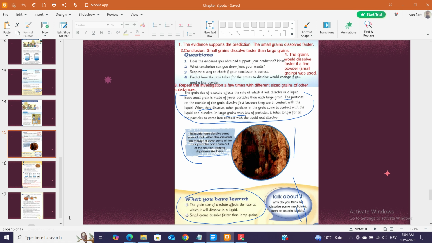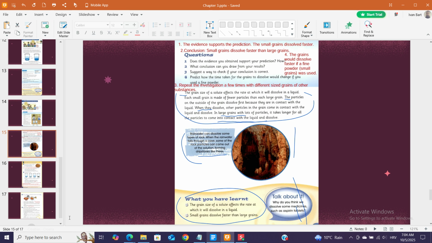4. Predict how the time taken for the grains to dissolve would change if you used a fine powder. Faster if a fine powder, small grains, was used. 3. Repeat the investigation a few times with different sized grains of other substances.